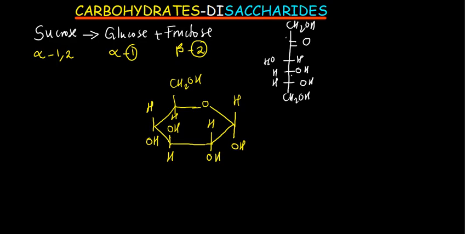So the second from last carbon, which is carbon number 5, is going to react with the carbon containing the functional group. That is what we call the anomeric carbon here. So the hydrogen at carbon number 5 will react with the carbon number 2, forming a hydroxide. Now this is called a pyranose ring because it is a 6-membered ring. It looks like a hexagon. But fructose forms a furanose ring because it looks like a pentagon.